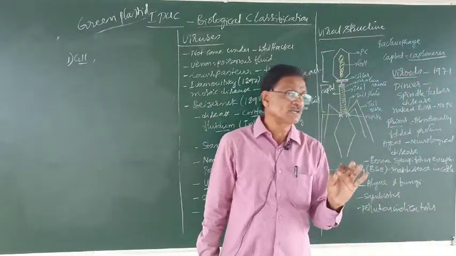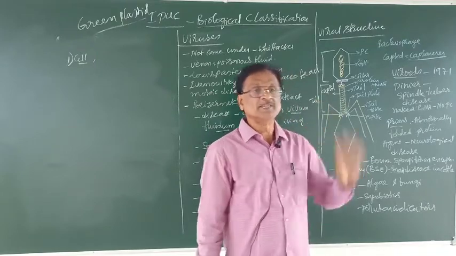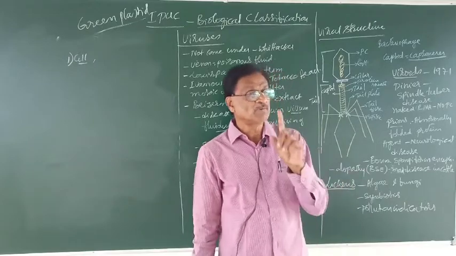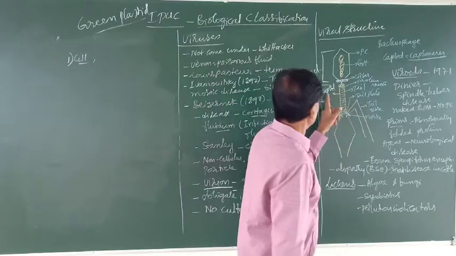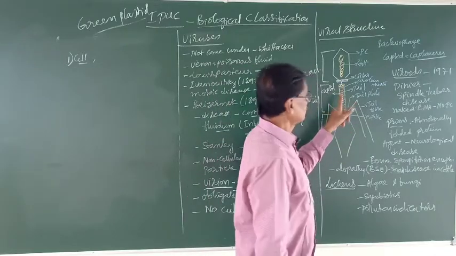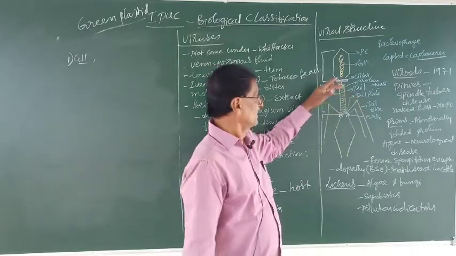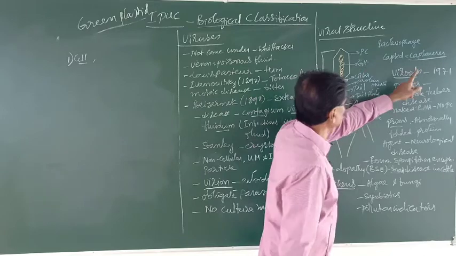A capsomere is nothing but a unit of the capsid. For example, in TMV, there are about 2000 capsomeres in a capsid. The capsid is the protein sheath around this. So this is the overall structure of the virus.